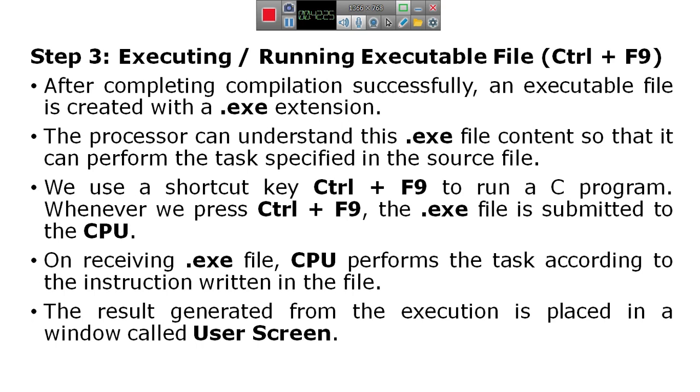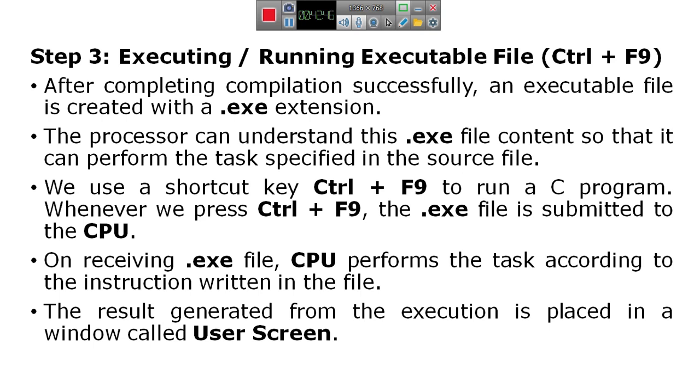In the next video, I will show you one program, that is, how to open this editor, how to type the program, and how to run the program.